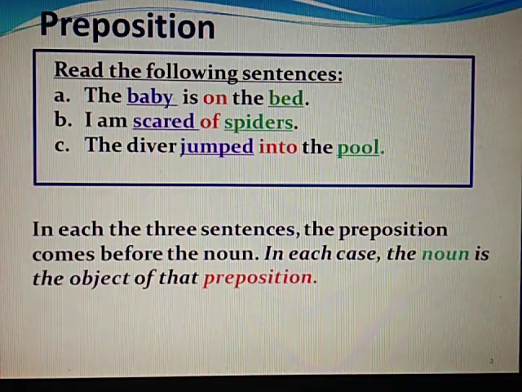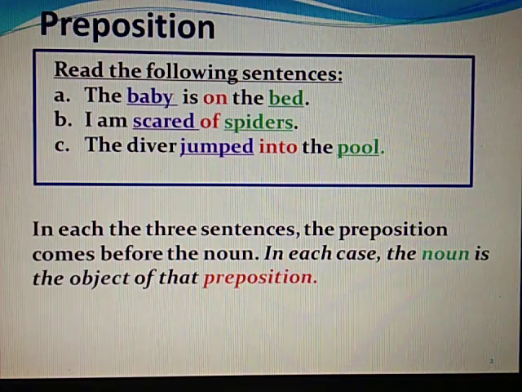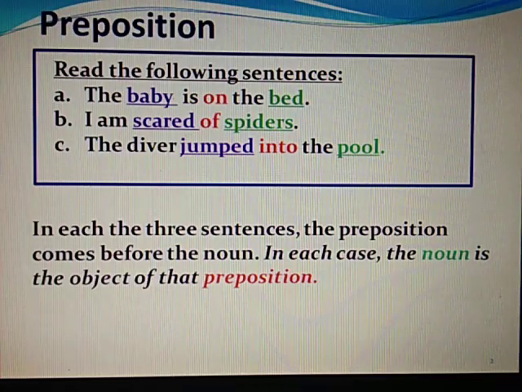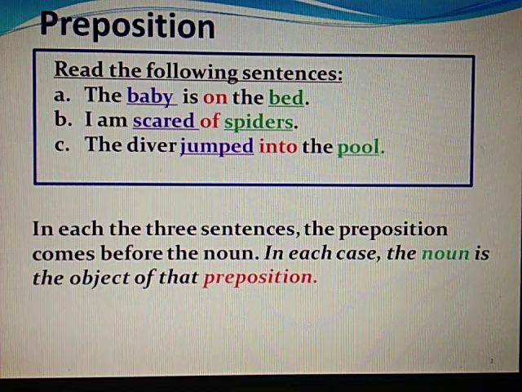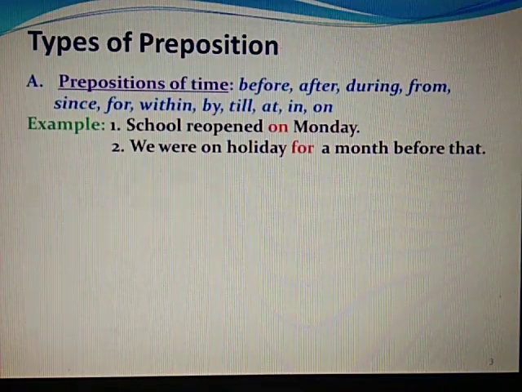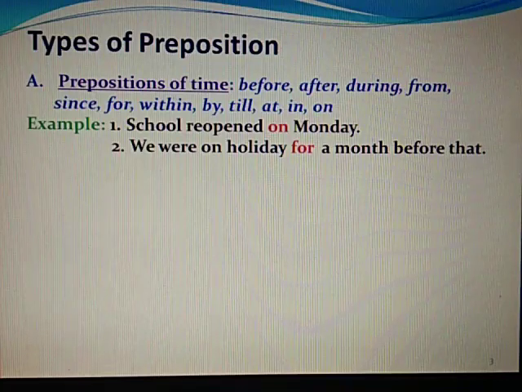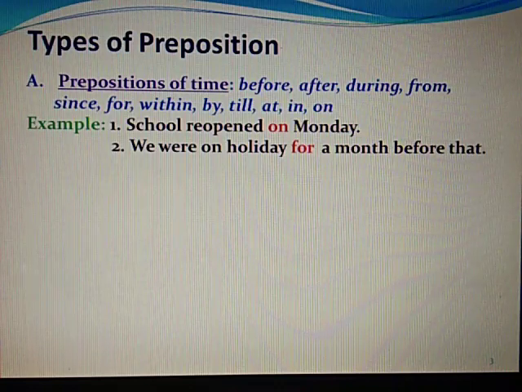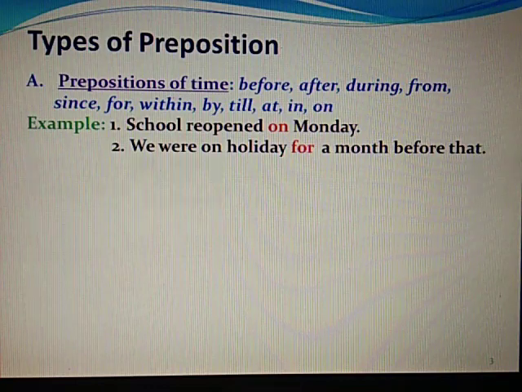In each of the three sentences, the preposition comes before the noun, like on, of, into. These are the words which we call prepositions, and they are coming before the nouns like bed, spiders and pool. Now, actually the preposition is a part of speech, and it tells us about the position of a noun or a pronoun and how it is related with another noun or pronoun in a sentence.